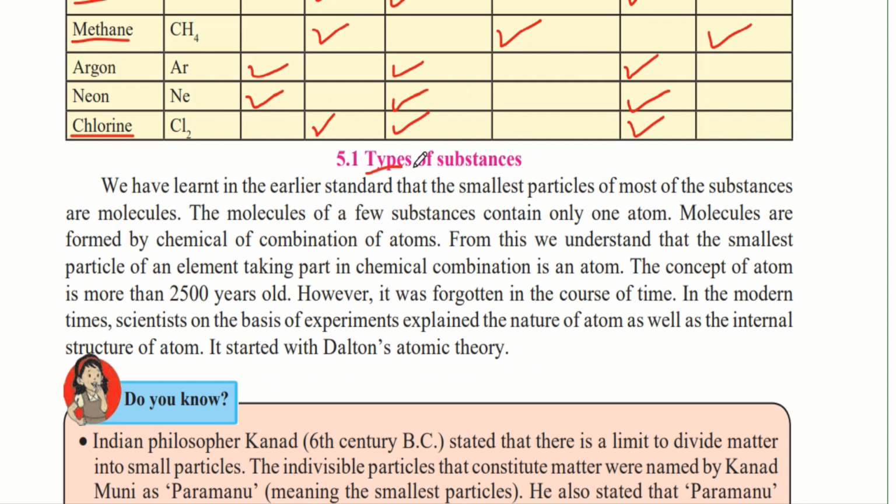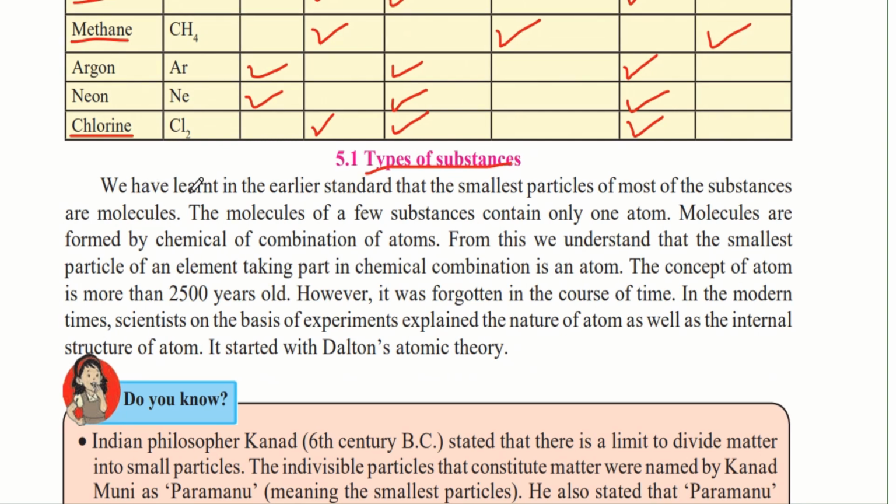Next, we will study the types of substances. We have learned in the earlier standard that the smallest particles of most substances are molecules. So most of the time, the smallest particles are molecules and not just single atoms. The molecules of a few substances contain only one atom. So those that have just one atom are very few. Molecules are formed by the chemical combination of atoms. So as we saw in the earlier table, if there was more than one type of atom, there was a combination which was forming a molecule.